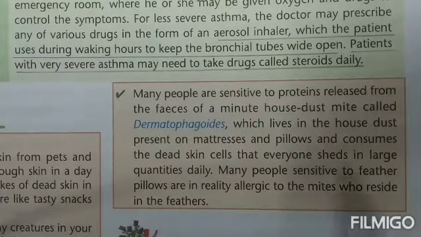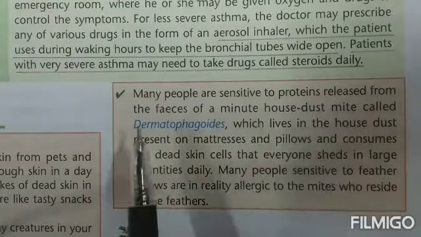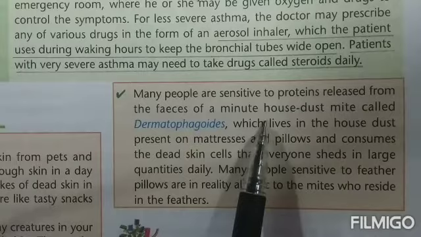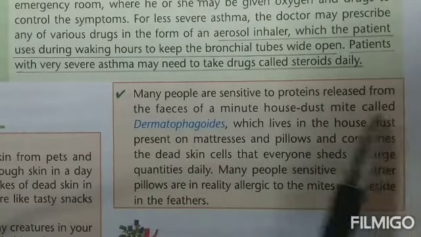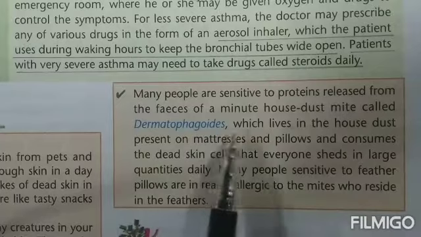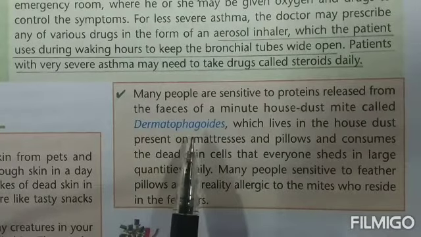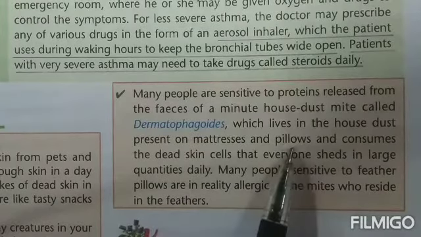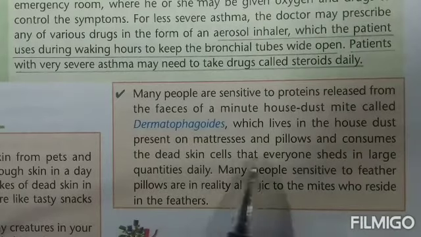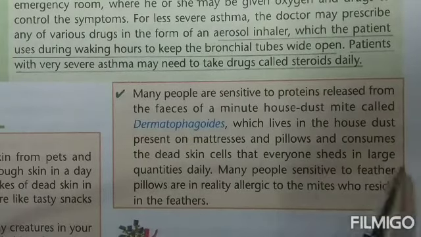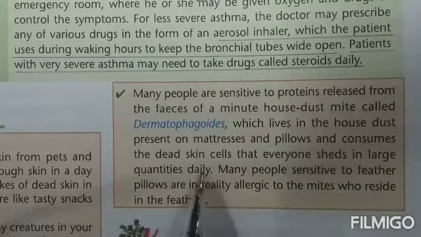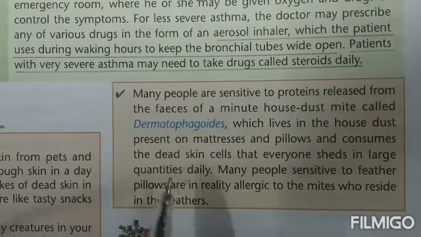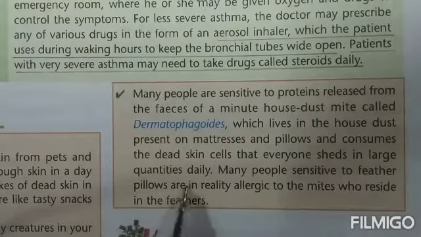Now, many people are also sensitive to a protein that is released from the feces of the minute house dust mite, children. Underline this word, children, the house dust mites, they are known as dermatophagoides. So these house dust mites, they are found in the dust which is accumulated in a house, maybe on the mattresses, the pillows, and they consume the dead skin cells that people living in that house shed in large quantities daily. That means daily from a body, children, a lot of dead skin is shed. And these dust mites can easily survive on eating this dead skin.